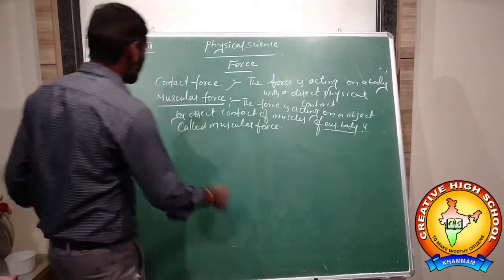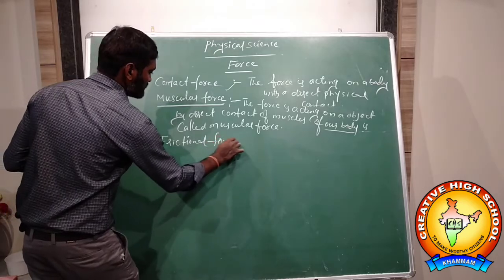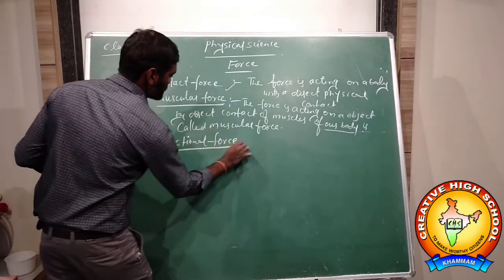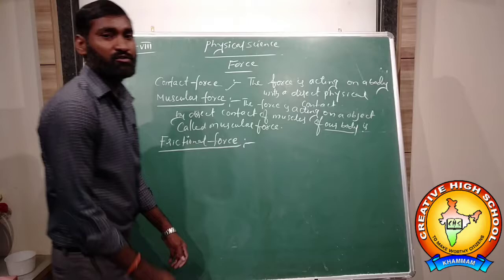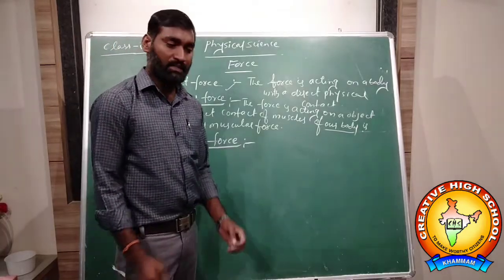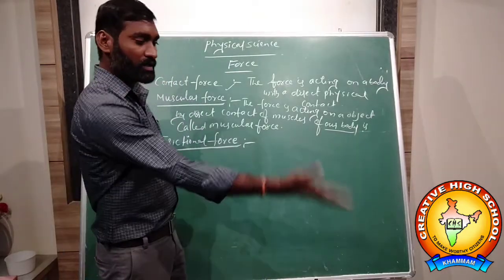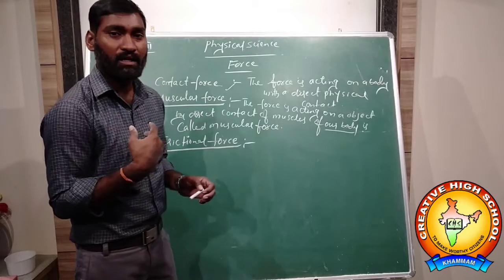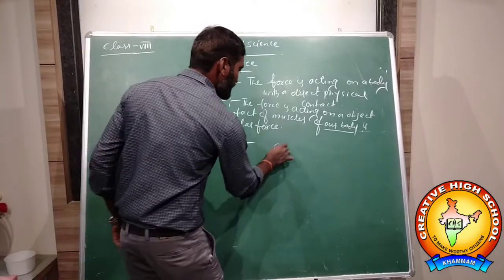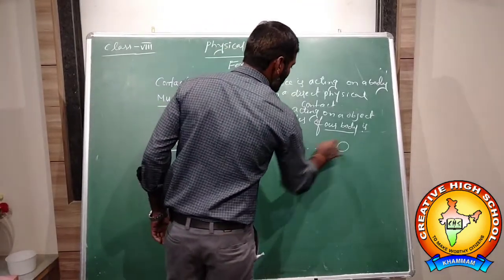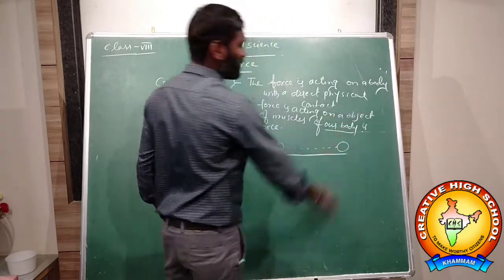Next, after muscular force, frictional force. What is frictional force? For example, I throw a ball on the ground. What happens? The ball moves forward and stops here. Why does it stop there?